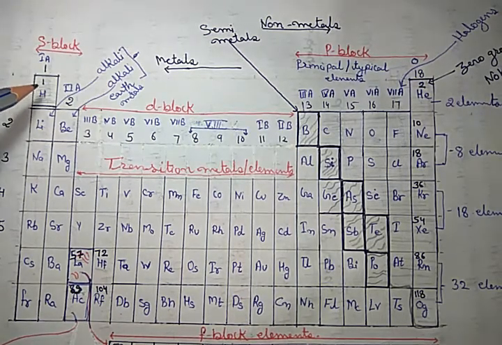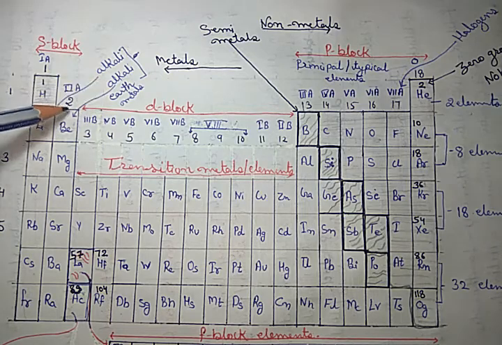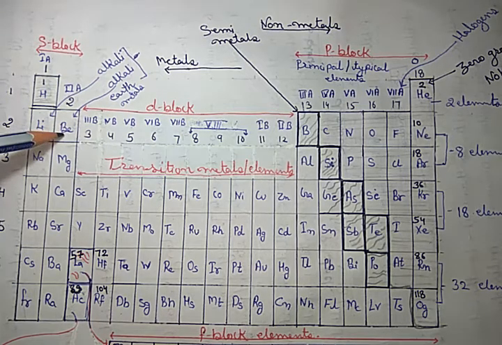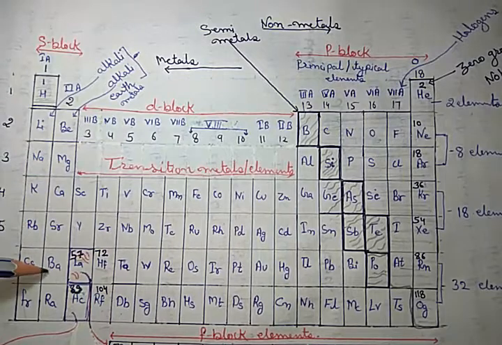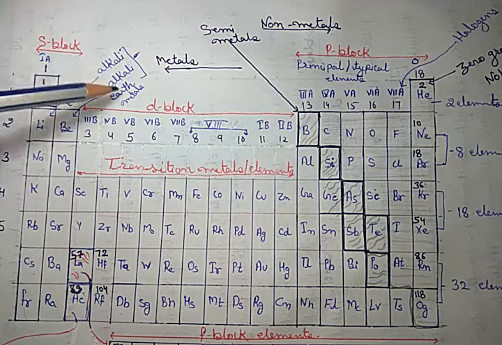That's why it is placed, but it is not alkali. These are alkali. Got it? The second group, that means beryllium, magnesium, calcium, strontium, these are called alkaline earth metals.